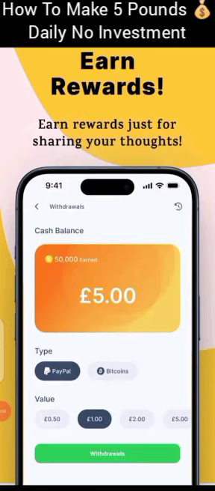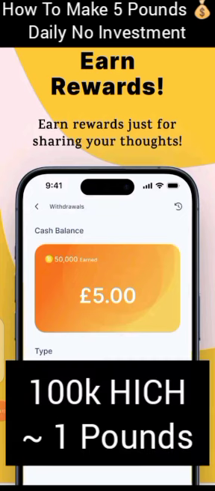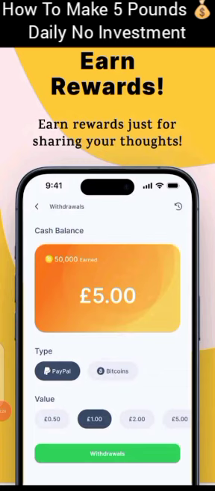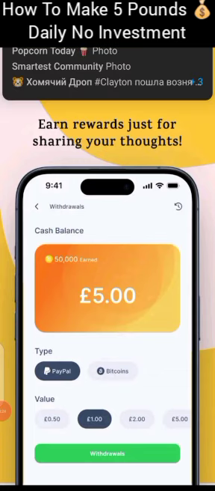Now, they will be paying you in the traditional coin, which is called HICH coin, and each 100,000 HICH coin is worth $1. So I'm going to be showing you how to generate lots of this coin every day. You are going to be withdrawing £5. And the minimum you can withdraw is just $50.